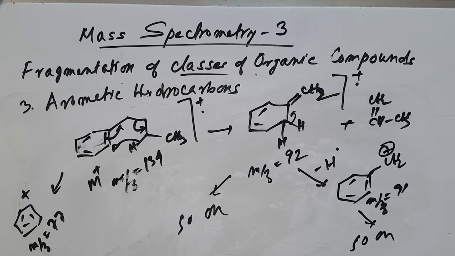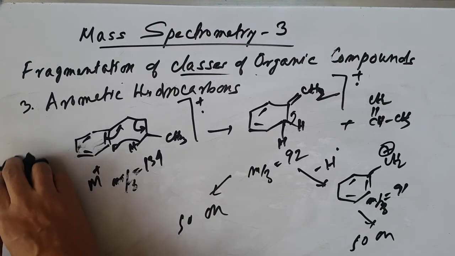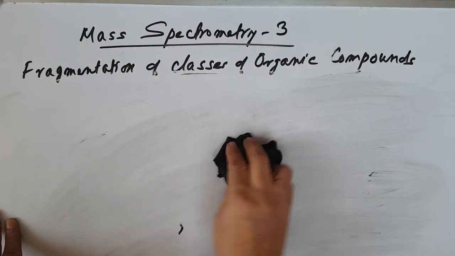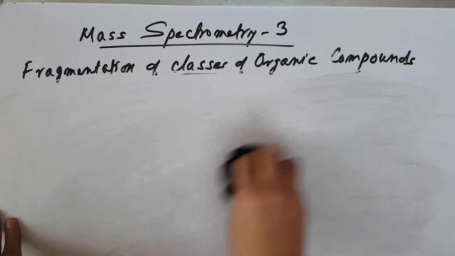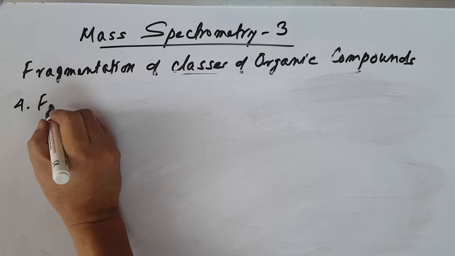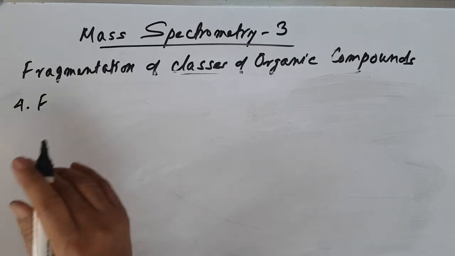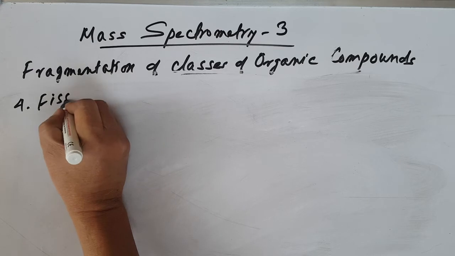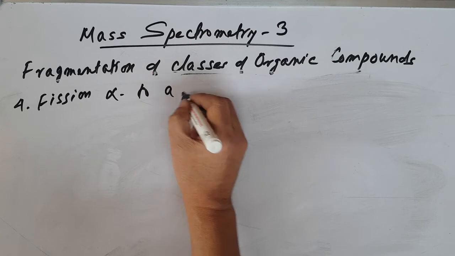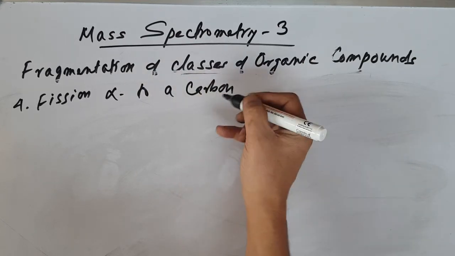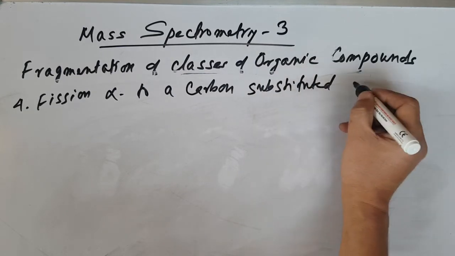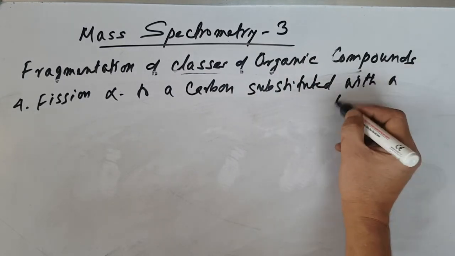Now let's come to the fourth one: fragmentation of the classes of organic compounds. In the fourth case, you can combine all the other functional groups or compounds. The fourth one is fragmentation at the position alpha to a carbon atom substituted with a heteroatom.